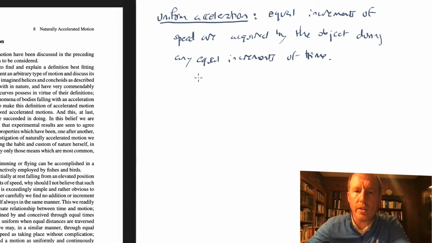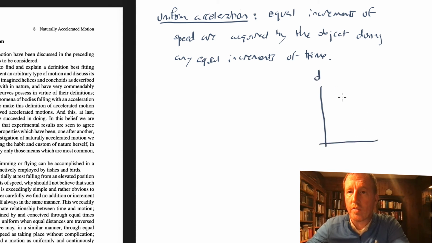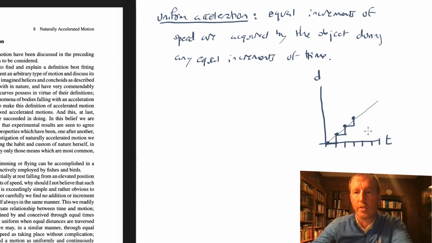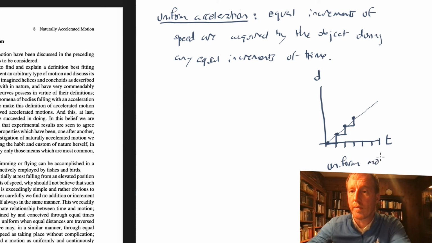Whereas, maybe I'll draw first of all, uniform motion is equal increments of distance are acquired in equal increments of time. So if I broke time into equal increments like this, during the first interval of time, a certain amount of distance is traveled. During the second interval of time, the same amount of distance is traveled. During the third interval of time, the same amount of distance is traveled. So if you were to plot the distance versus time, there'd be a linear relationship between distance and time. This is how he defined uniform motion.